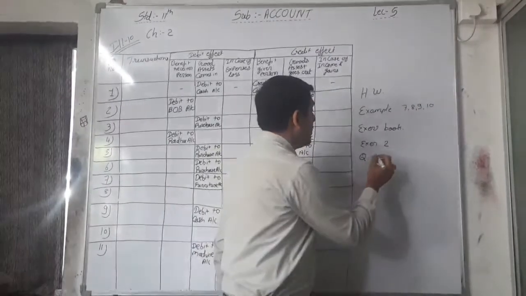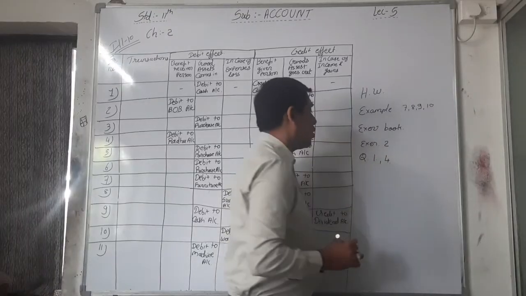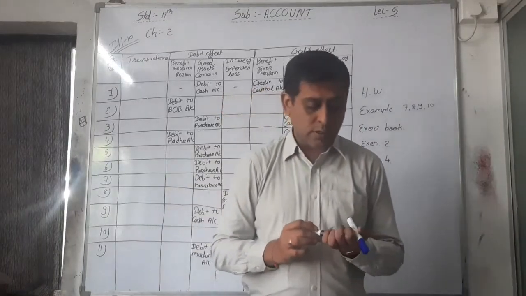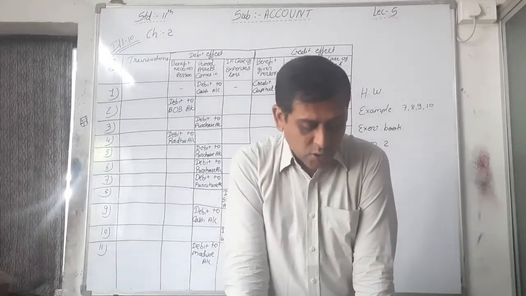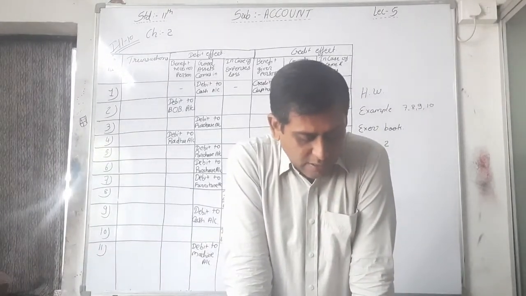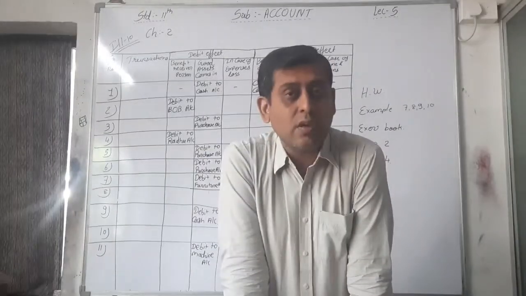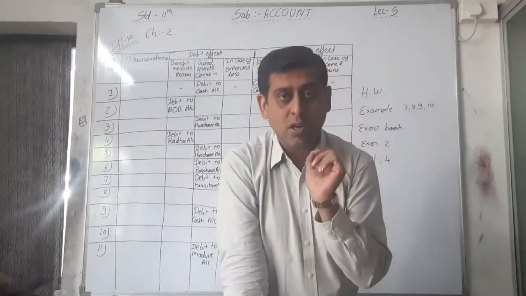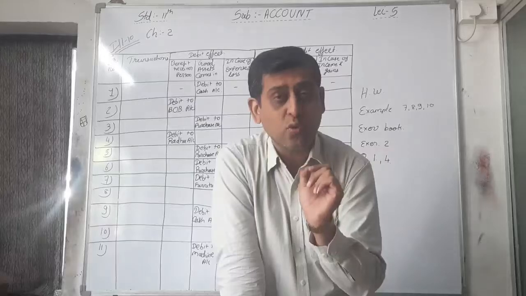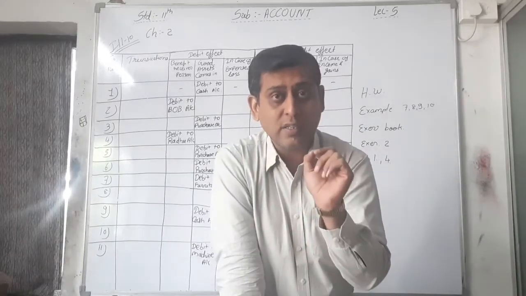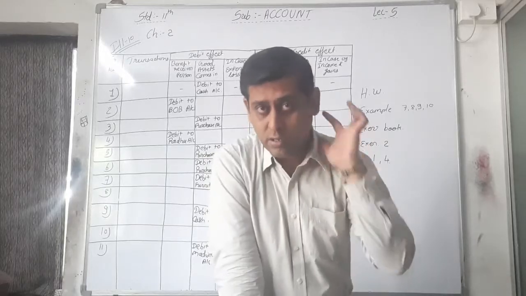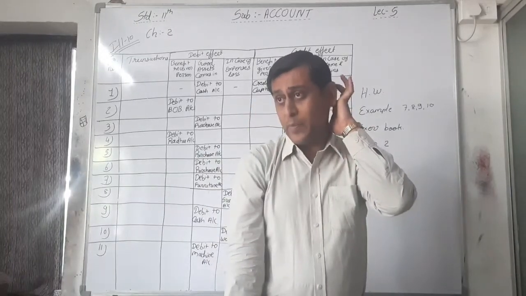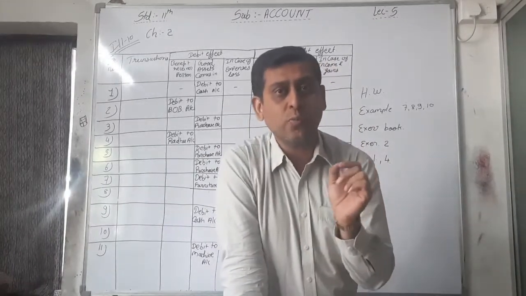Then you have to write in your exercise book question number 4. See question number 4: to which account the following transactions will be debited and credited in the books of Nilima? Here Nilima is the owner of the business, so we have to concentrate on the basis of Nilima. We have to see the different transactions. Whenever Nilima purchased goods, here we are purchasing goods.